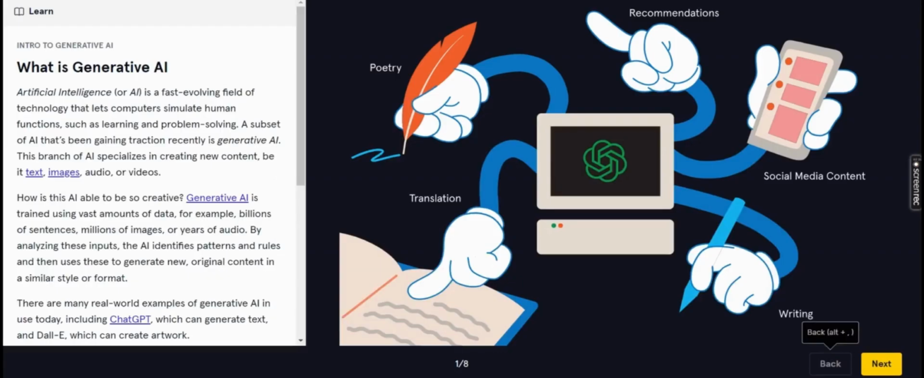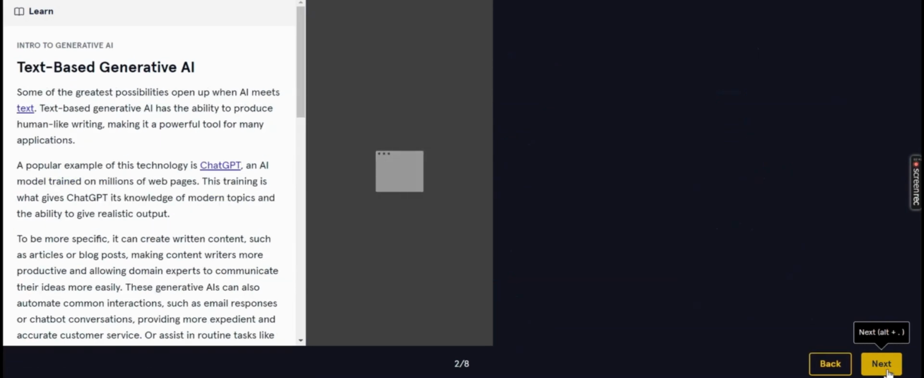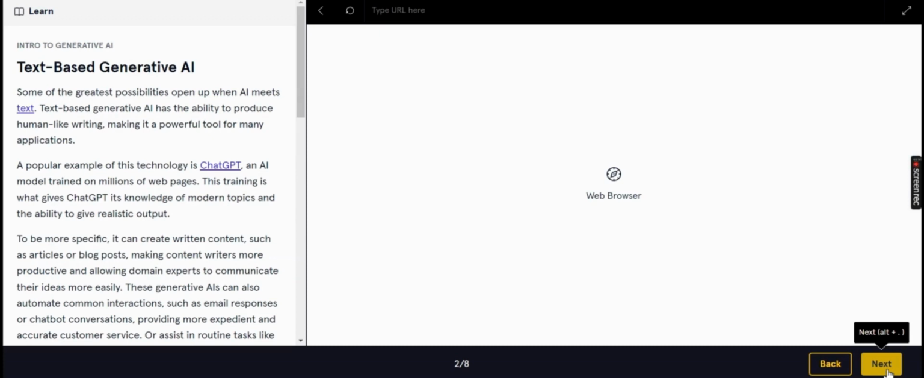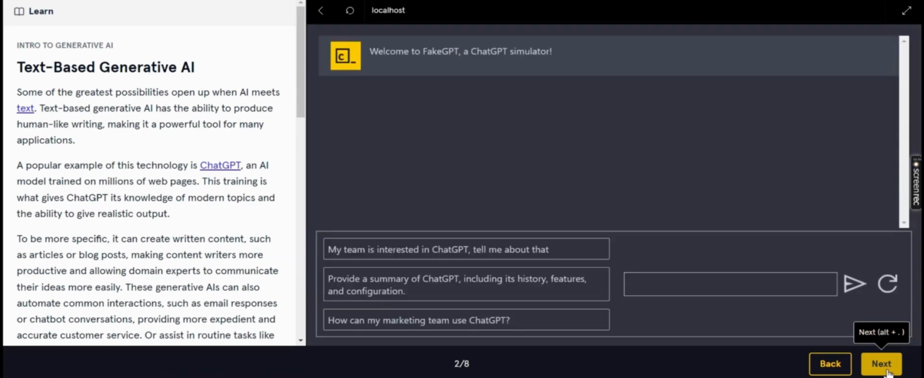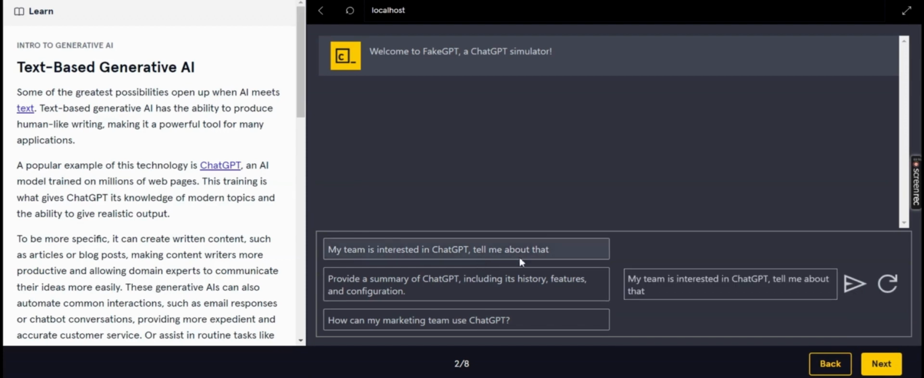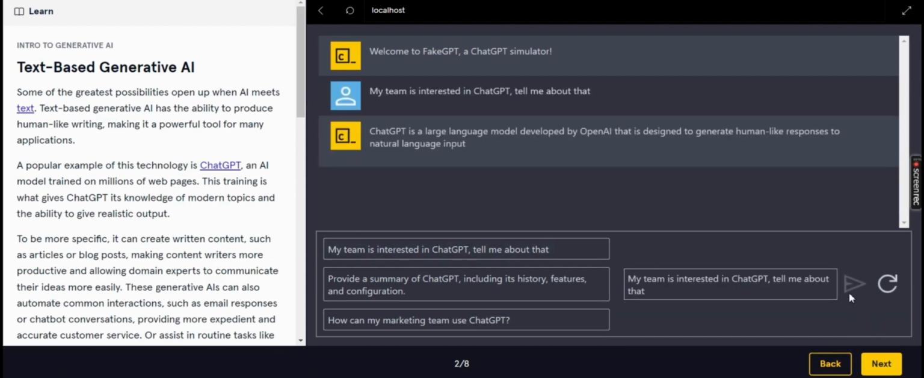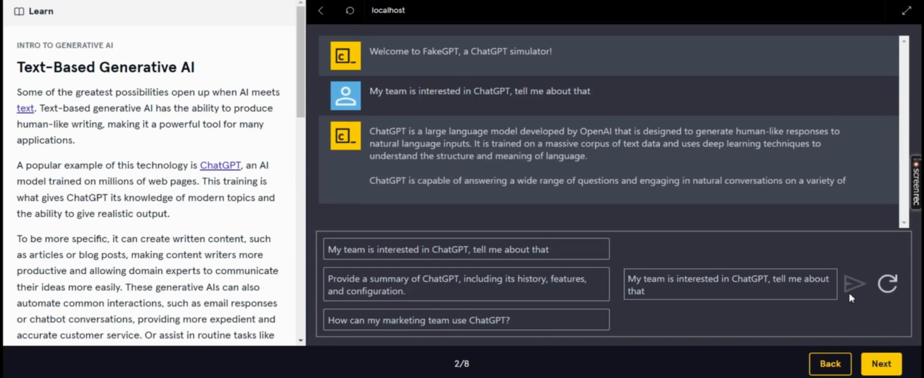Now we're going to see some types and we're going to see what are the risks, what are the advantages, how to use it. Okay, so now in generative AI there are certain types. The first type is text based generative AI. Where we write some prompt, it's going to give you the brief information about that thing. For example, if I write about ChatGPT and click on it, see it's going to give me all the information related to ChatGPT, right?